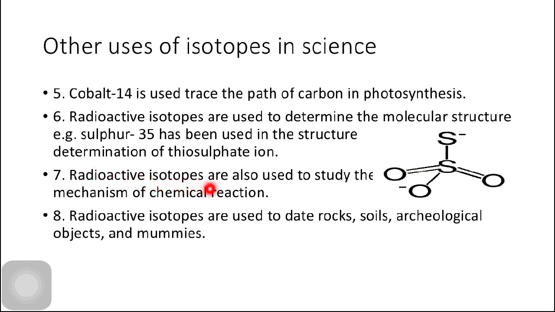Radioactive isotopes are also used to study the mechanism of chemical reactions. And last, radioactive isotopes are also used to date rock, soil, archaeological objects and mummies. Here date means to determine the age of rock, soil, archaeological objects and mummies.